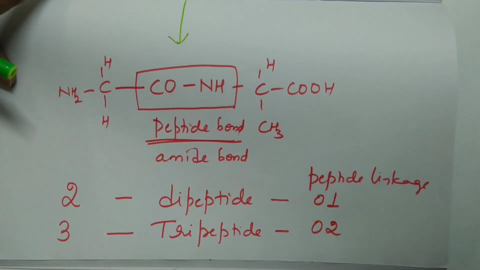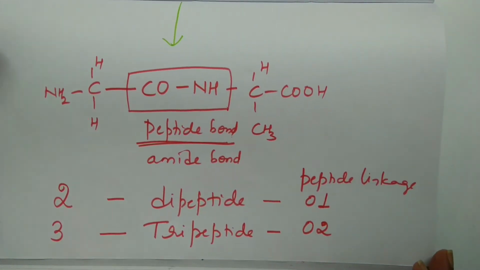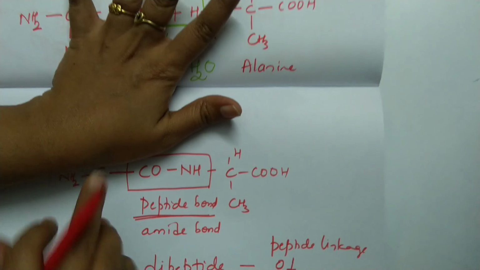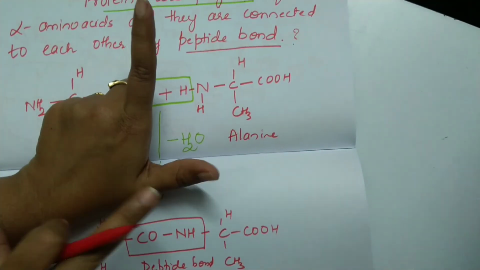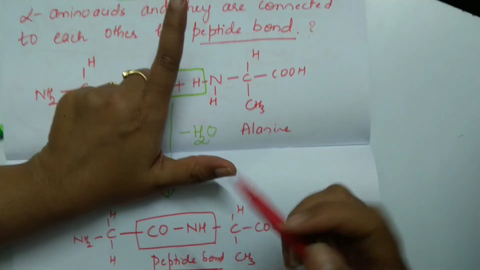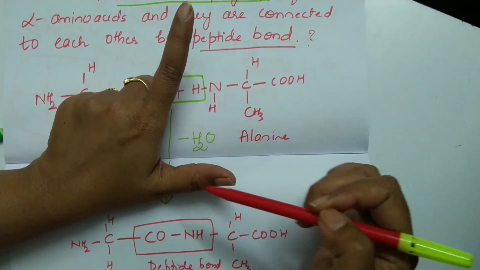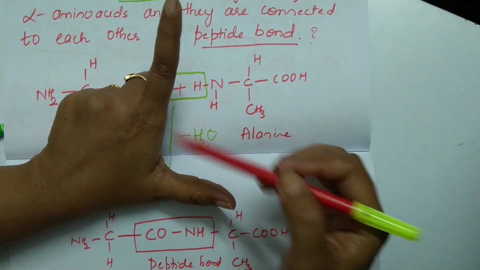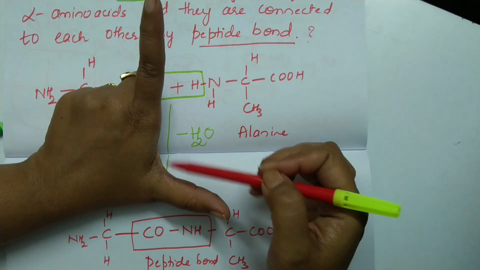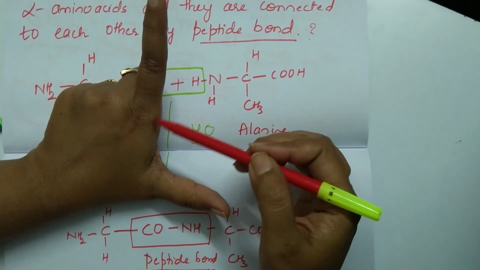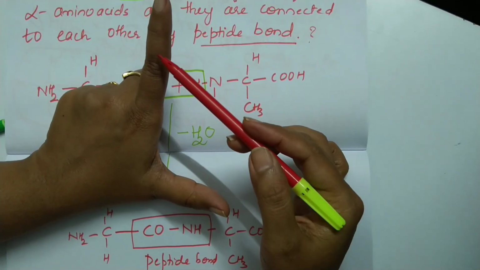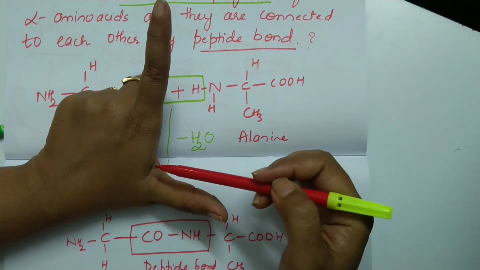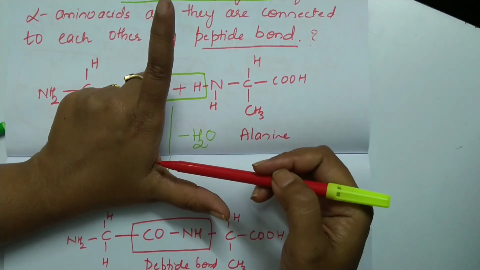2. So to make it easy, let us take my fingers here. How many fingers are here? 2 are there. So each one, if I call it an amino acid, then they are linked together by this particular bond. And how many bonds are here? Only 1. So it is a dipeptide having how many peptide linkages? 1.